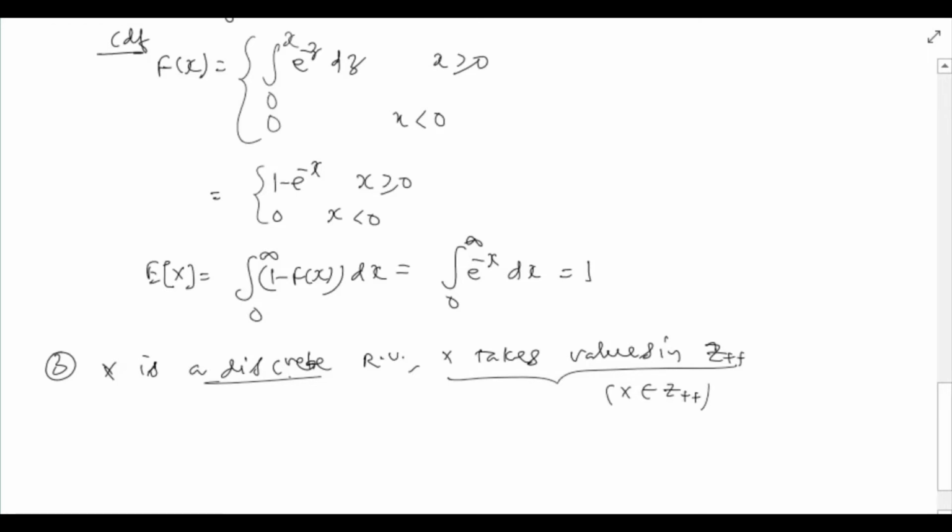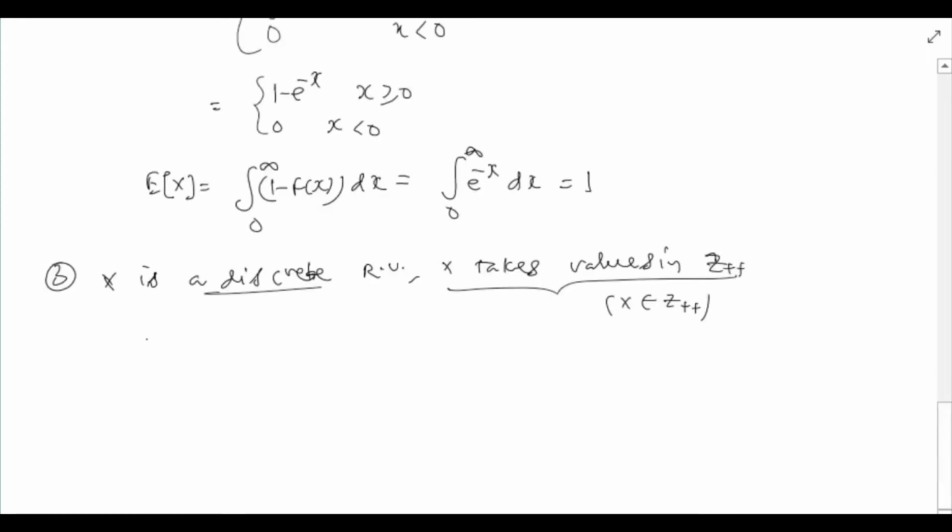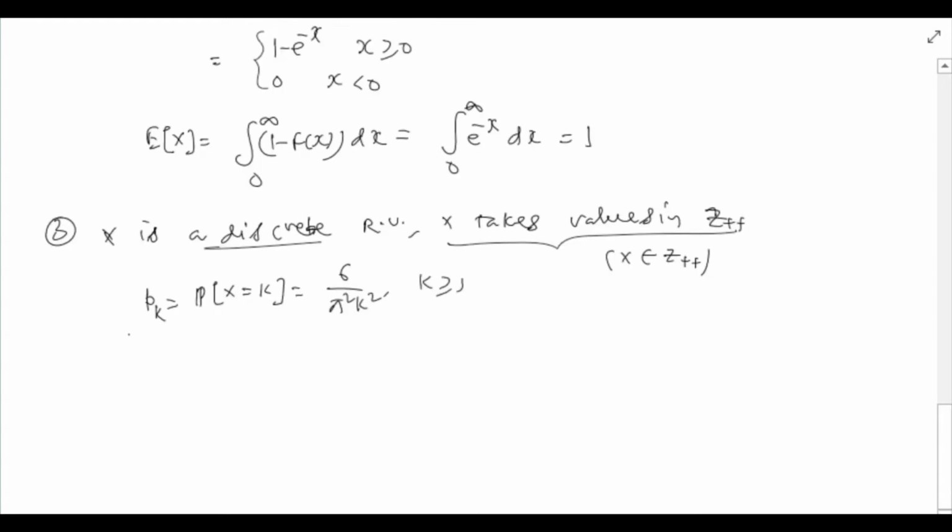Okay, and the probability mass function of x is given as follows. p_k, that is the probability that x is equal to k, is 6 by pi square k square. This is for all k greater than or equal to 1. It can be checked that the summation of p_k, k greater than or equal to 1, is 1.